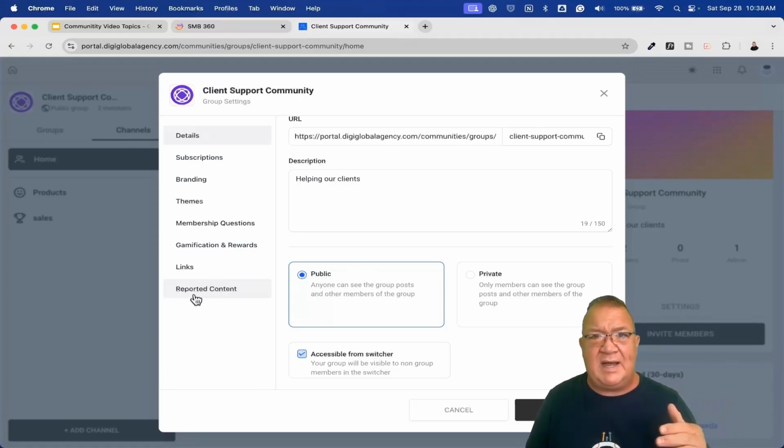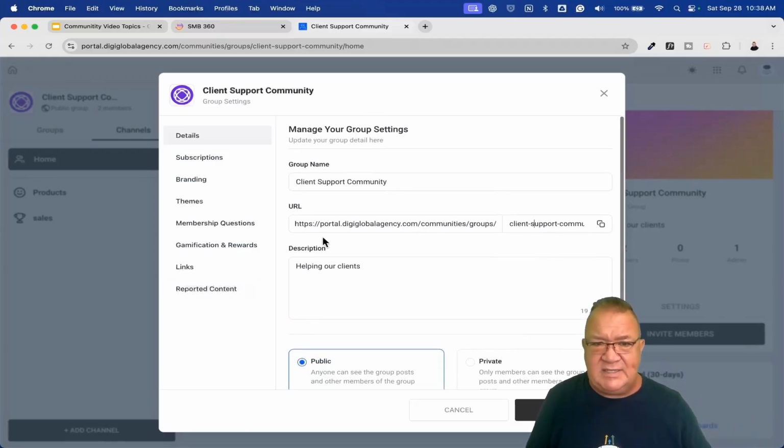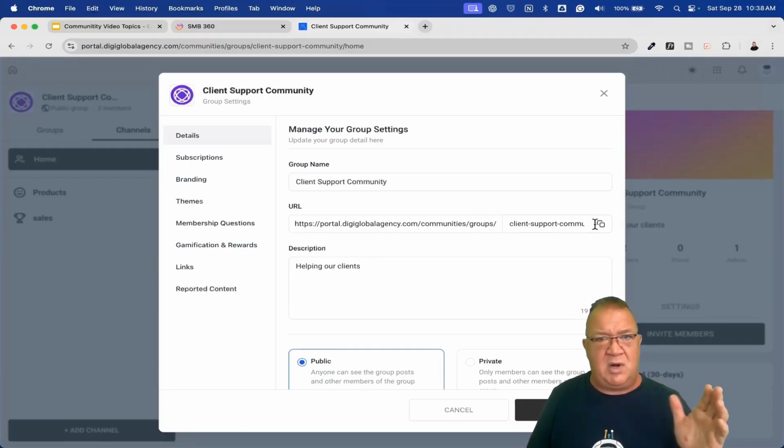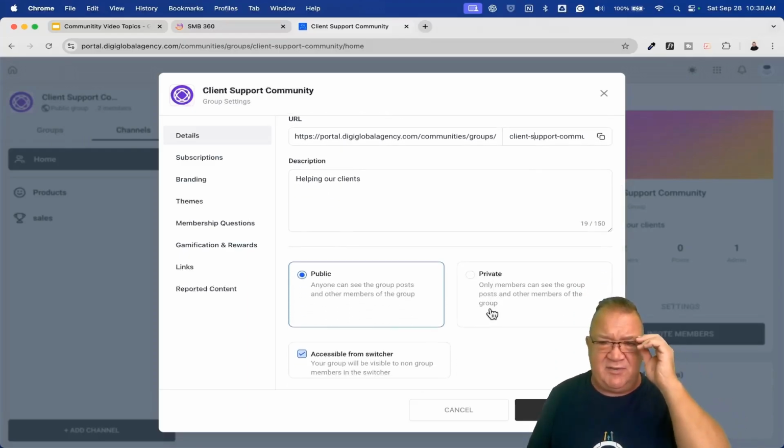Sometimes you might want to not have things visible, but still present inside the portal, but that requires you to have the exact URL. Like you would need to send this URL and have this bookmarked in order to go directly into it, because there's no links that's going to be able to take you directly there because you've removed it from the list. That's up to you if you want to do that. It just creates more complications as far as I'm concerned. But again, public and private, this is where you can adjust those settings.